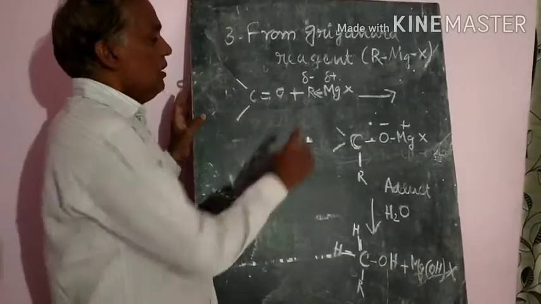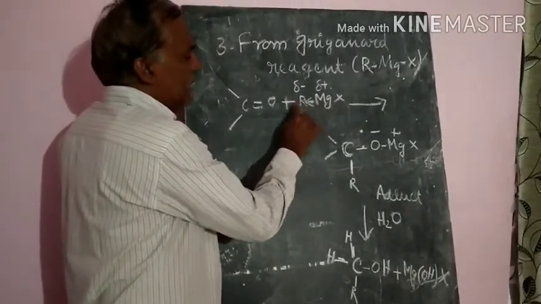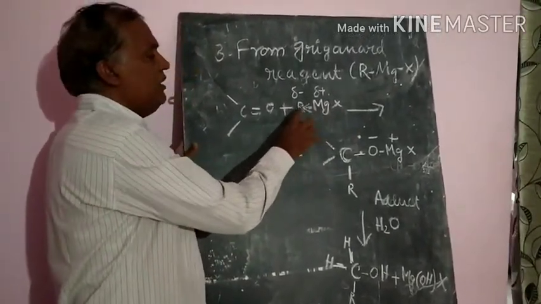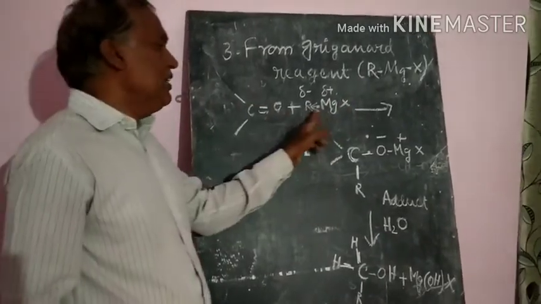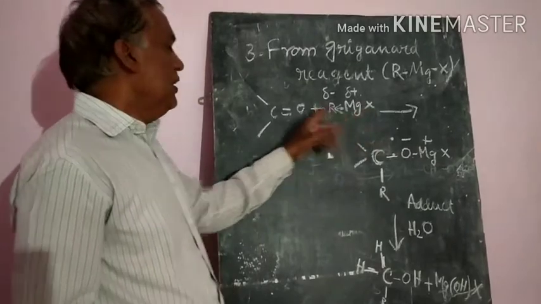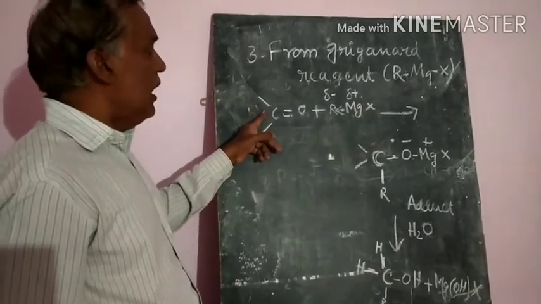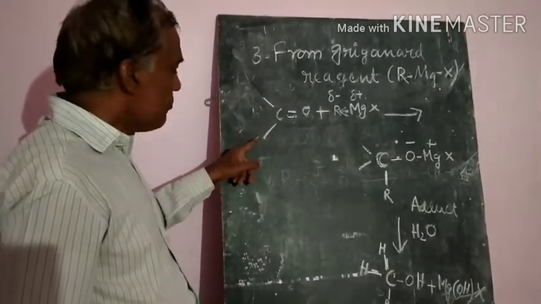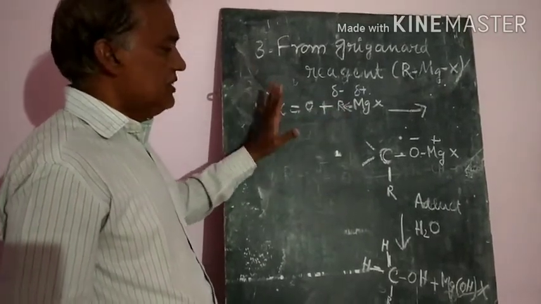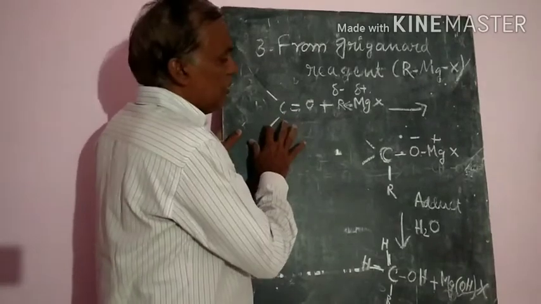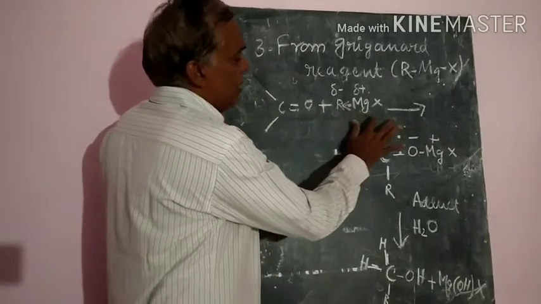Now let us see. Take any reagent, methyl magnesium halide, ethyl magnesium halide, propyl magnesium halide, and the corresponding aldehyde or ketone. In the first step, what will happen?